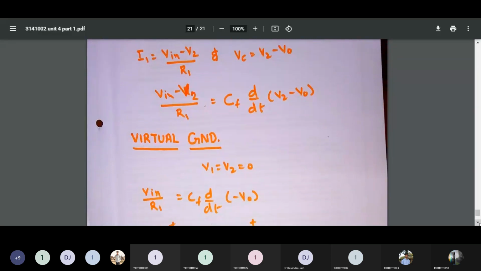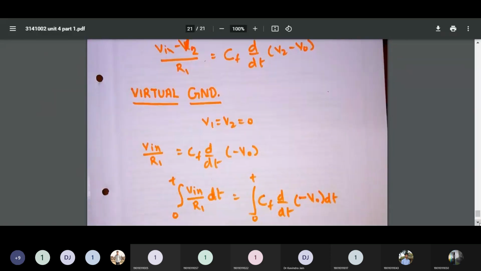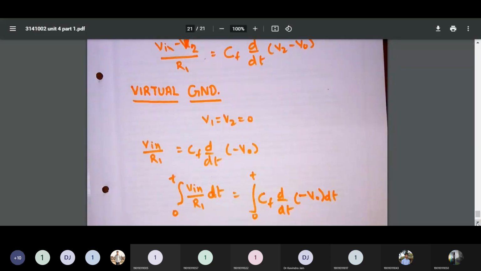So we get this equation: integration from 0 to t of Vin upon R1 dt is equal to integration from 0 to t of Cf d by dt of minus V naught multiplied by dt. I hope you are able to understand this equation. Yes or no?